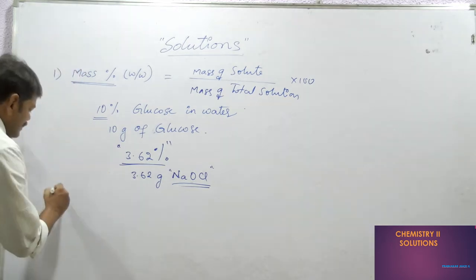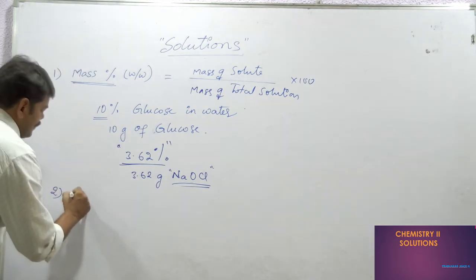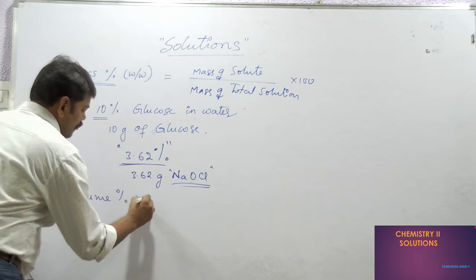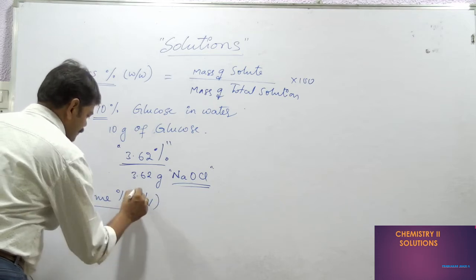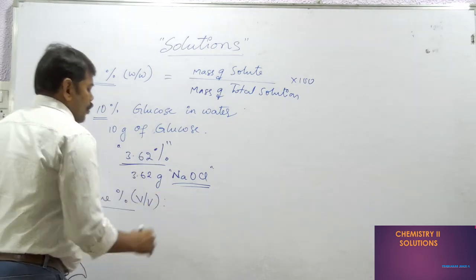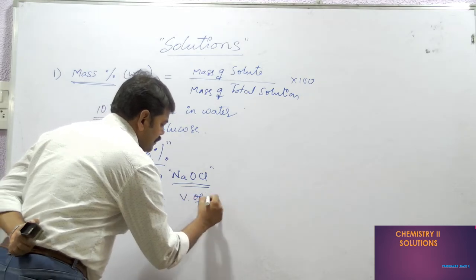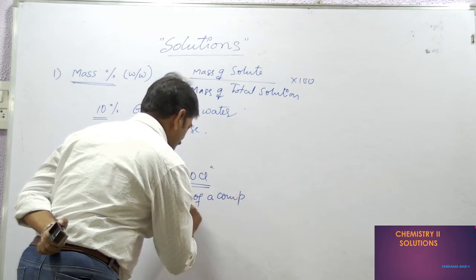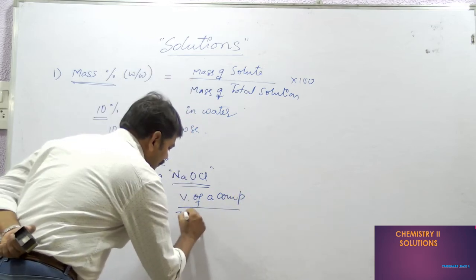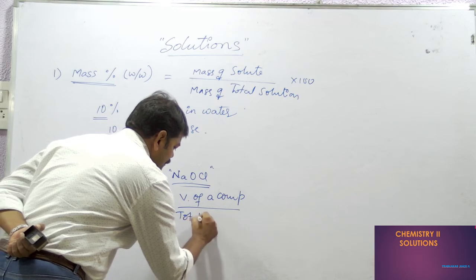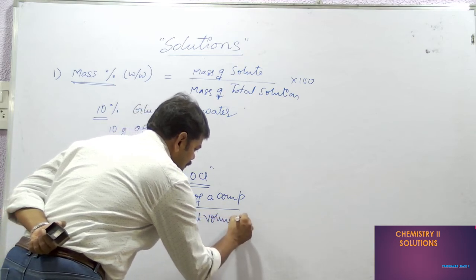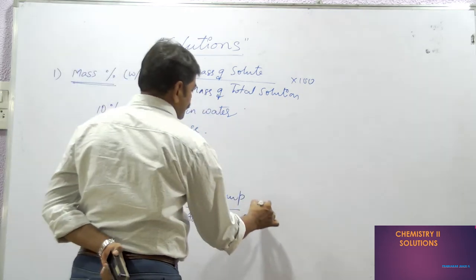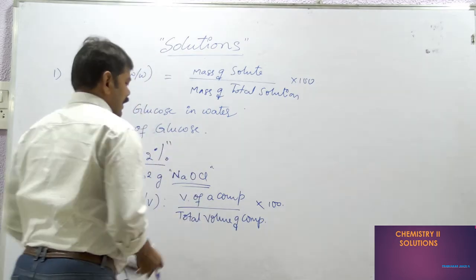After this, the second one is volume percentage, volume by volume. See, it is volume of one component by total volume of the solution, into 100.